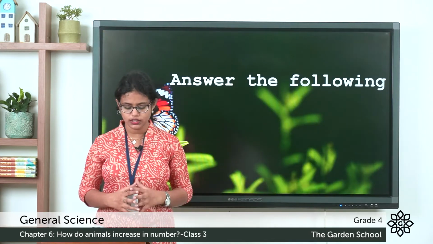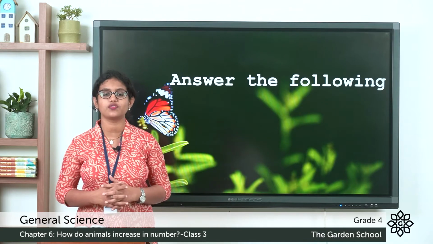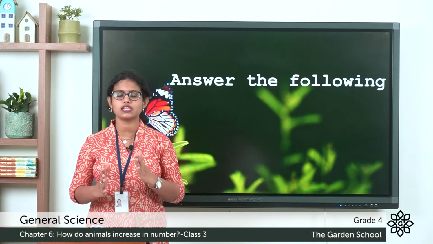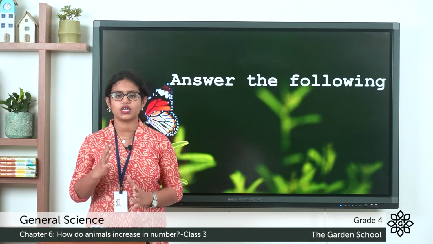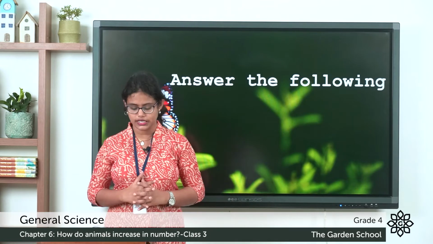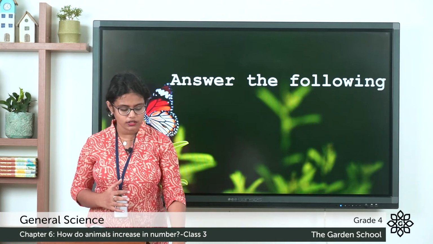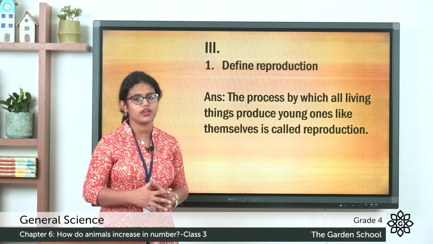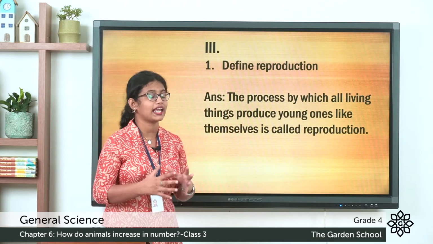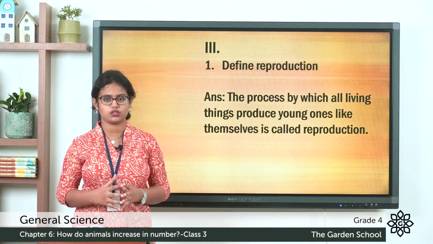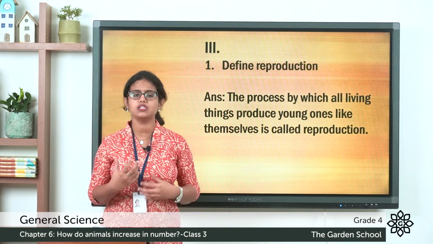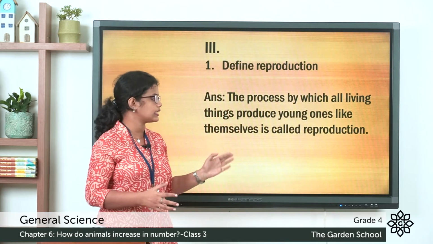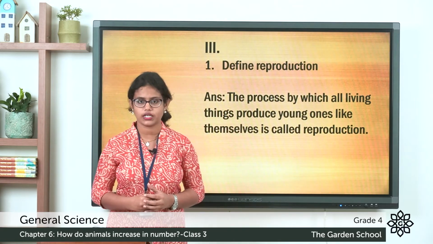Now let's move on to the third exercise, that is answer the following questions. So you have 4 questions given here. Let's discuss the questions and answers, and after that you can write it down in your notebook with today's date. The first one, define reproduction. What is reproduction? The process by which all living things produce young ones like themselves is called reproduction. All living things, which includes animals, human beings, etc., produce their young ones like themselves, which we call reproduction.